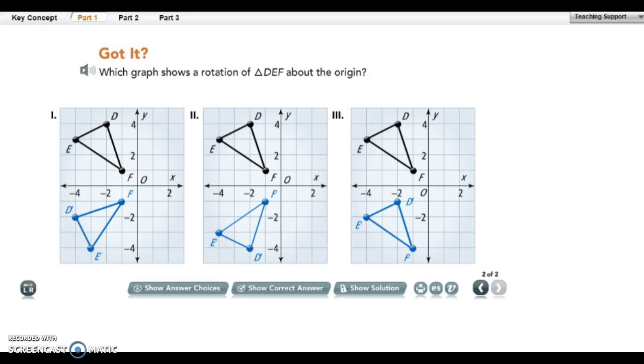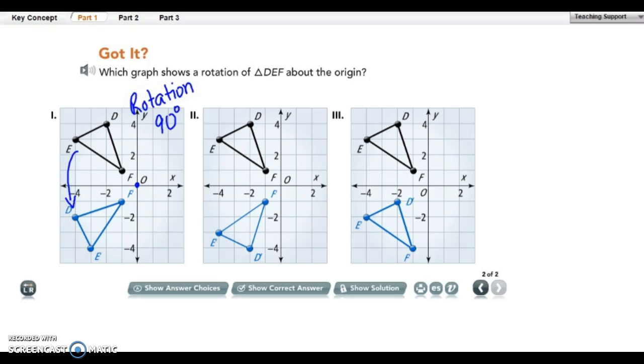Okay, let's look at the next 3 options that we have. The first one, you can tell that it has rotated, and it has rotated 90 degrees because it is from one section of our grid down to the bottom section of our grid. So it's a rotation of 90 degrees.